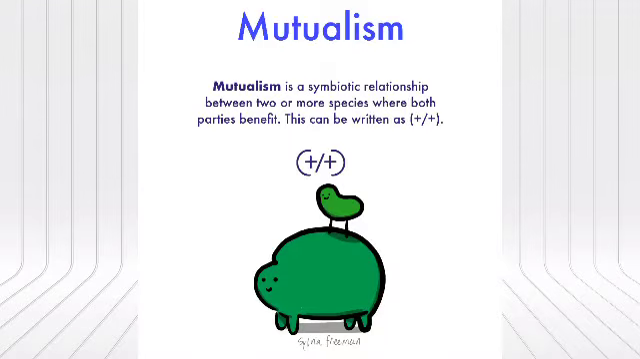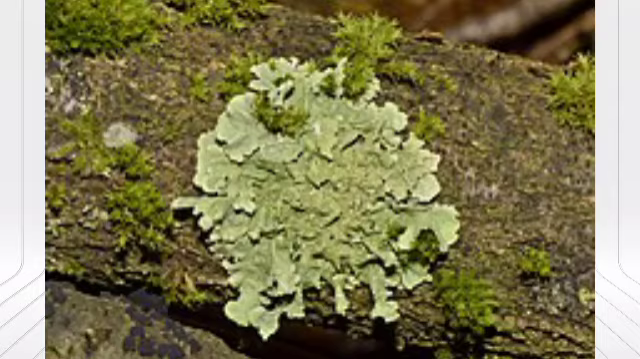Now the last one is mutualism. So from the word itself, we come to understand that mutualism is an interaction where both the species are benefited. The most common example of mutualism is lichens and mycorrhiza. In lichens, you will find a fungus and a photosynthesizing algae living together and mutually getting benefit.